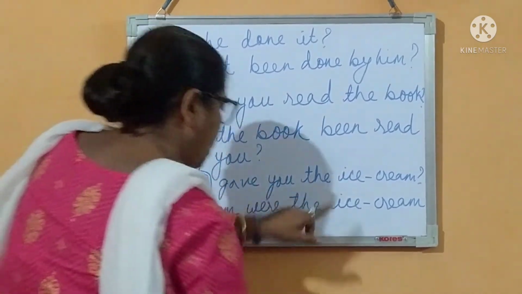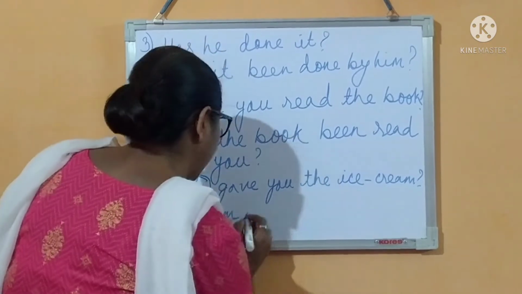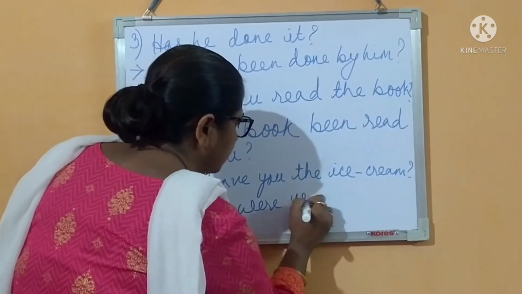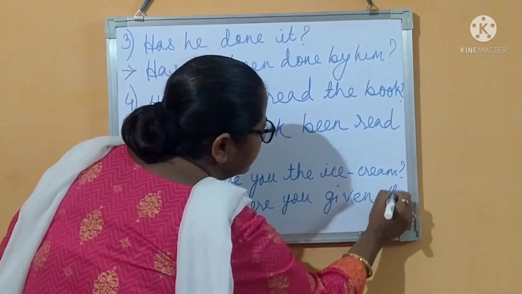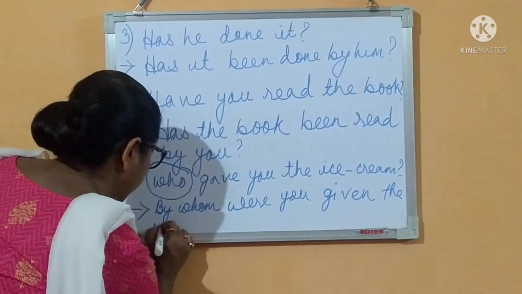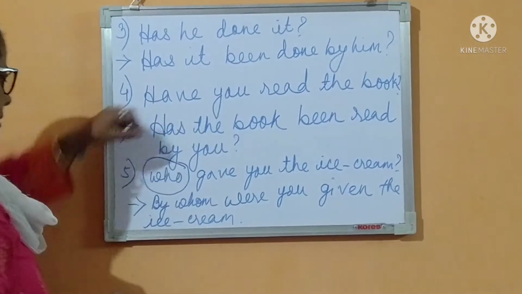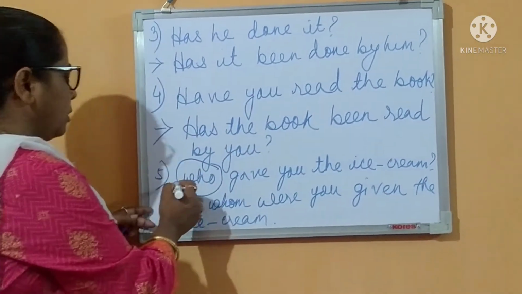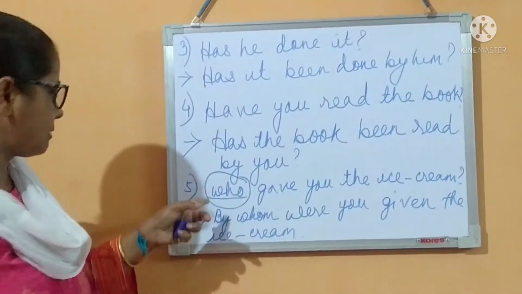By whom were you given the ice cream? See, who gave you the ice cream? We have done this one also in our previous classes.